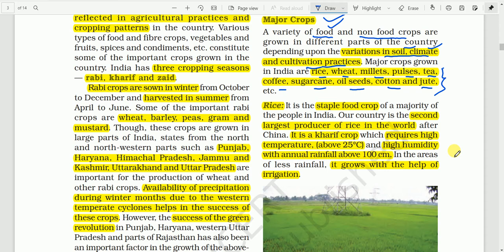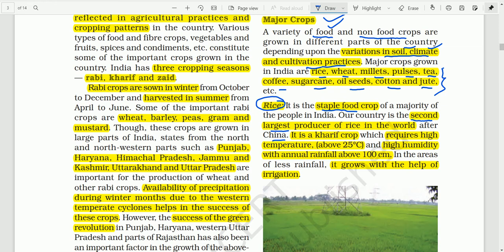So first we have rice. This is the staple food crop, the most important food crop of a majority of the people in India. That is, most Indians eat rice. Staple means principal. Our country is the second largest producer of rice in the world after China. China is the largest producer of rice. After China, we have India. So this is the position of India in the world.